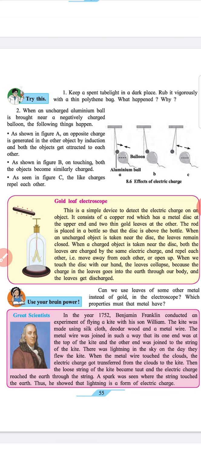As shown in figure A, an opposite charge is generated in the other object by induction and both the objects get attracted to each other. As shown in figure B, on touching, both the objects become similarly charged. As seen in figure C, the like charges repel each other.